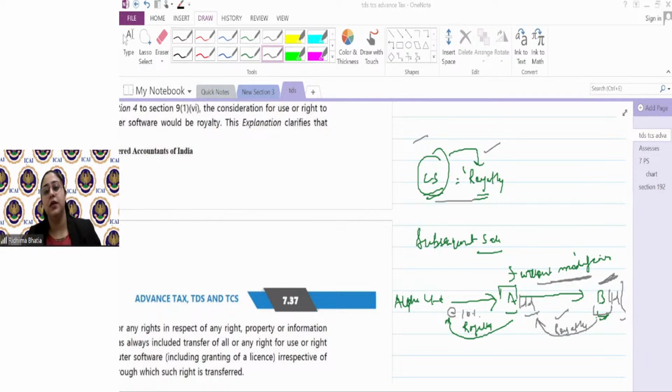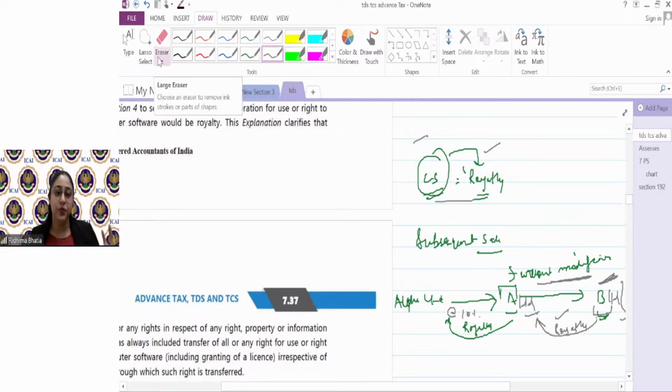Okay, so guys, 194C, H and J we did. All of the three are very important sections. All of the three are sort of interrelated because in C there is a reference to J in places, and in J there is a reference to C. So that I hope is clear.